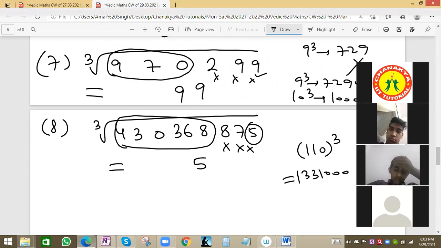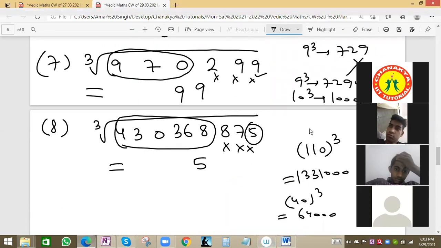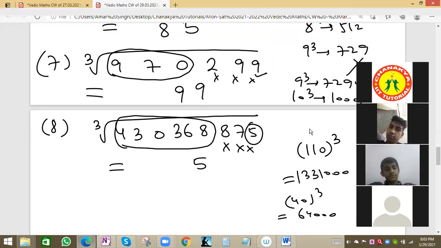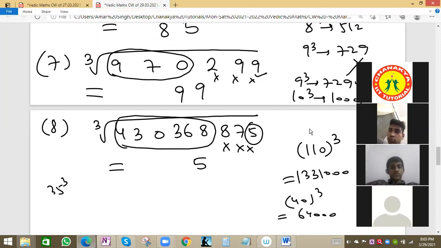You have 6 digits, so we'll take a 2 digit number. Suppose we take 40 cube, that will be 64,000. So this is more. So we can take 35. We have to see the values are less than or equal to this value. So 35 cube we can try, because 35 cube will have a value less than that. 35 means 355 will be the value.